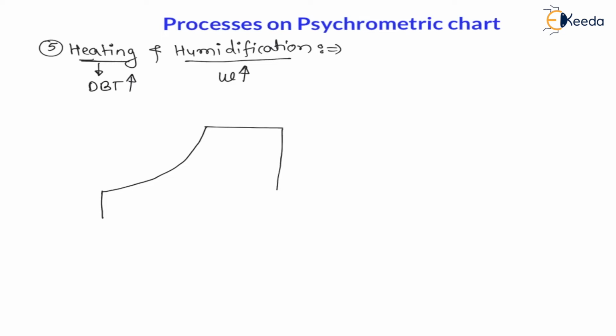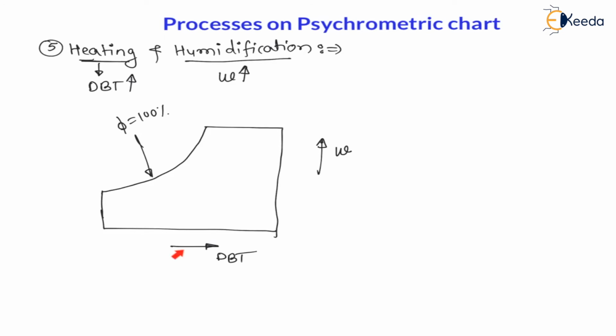Right, now here on the x-axis there will be the dry bulb temperature, on the y-axis or vertical axis there will be the specific humidity, and this curved line is the relative humidity equal to 100% line, that is the saturated line. Now we have to increase dry bulb temperature as well as specific humidity. Therefore the point will lie between these coordinates. Now let us say this is the initial condition 1. From 1 to 2, in this area the point 2 will lie anywhere. Let us say point 2 is here.